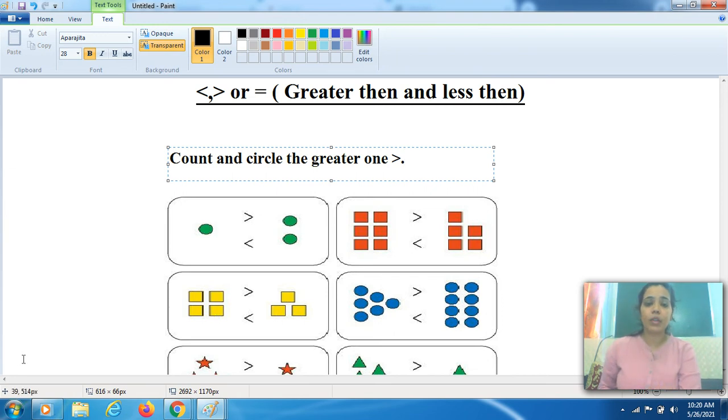Fine. So again, this is the concept of greater than, less than. We did it earlier as well. Greater than means more, less than means less, right? Here, if you see the screen, there are a few shapes given to you. There are two sides. On one side there is more and on the other there is less. So what you have to do is count them and then recall which side is greater and which side is lesser.